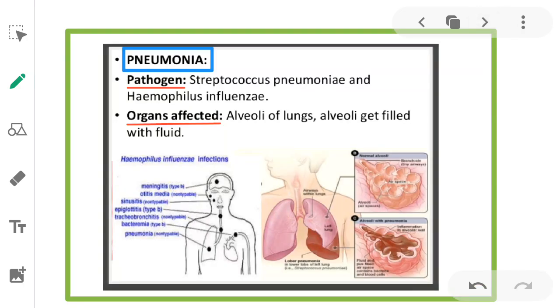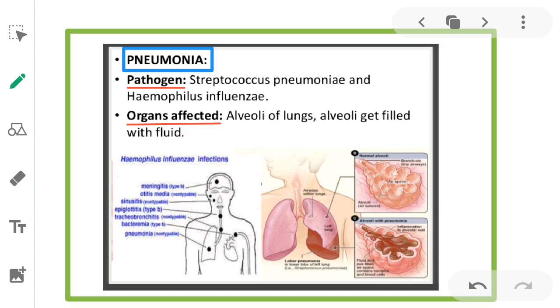Next, we'll study the next disease called pneumonia. Here also we study the pathogen, organs affected, mode of transmission, symptoms. The pathogens for pneumonia are Streptococcus pneumoniae and Haemophilus influenzae. These pathogens enter into the body and cause the disease called pneumonia. Organs affected: alveoli of lungs. Alveoli get filled with fluid.